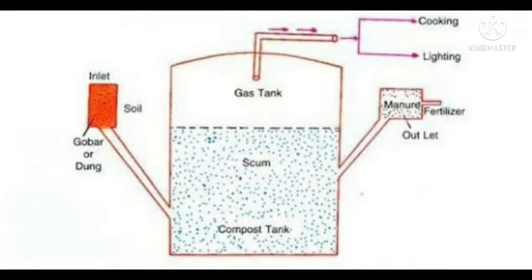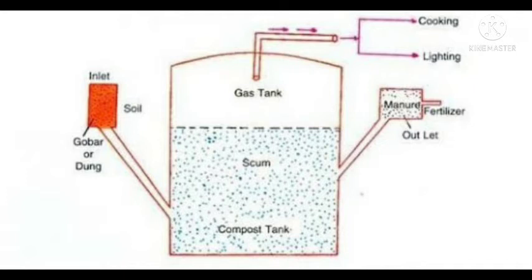Yes, this is the diagram of a biogas plant. There is an inlet through which we pour the gobar or dung, and there is a compost tank, also known as the concrete tank. In this concrete tank, the slurry of dung is collected. We put gobar and water through the inlet, and it collects in the concrete tank.